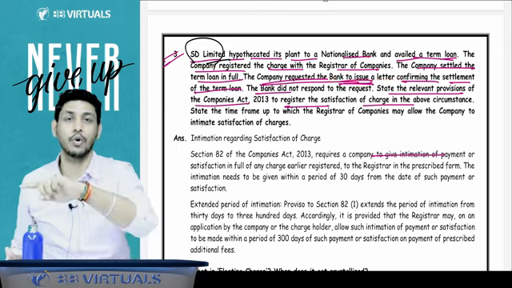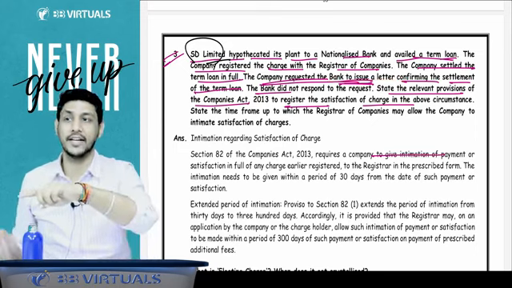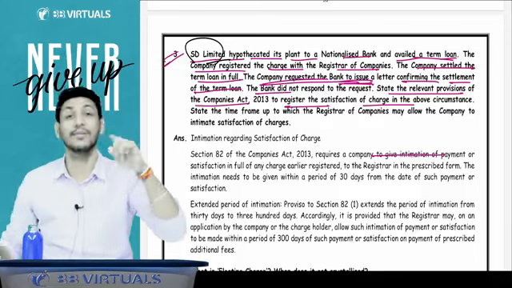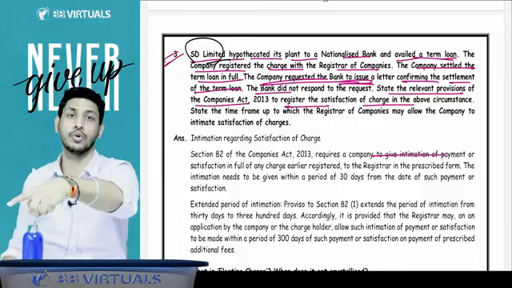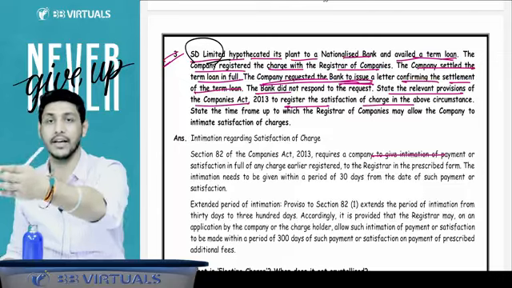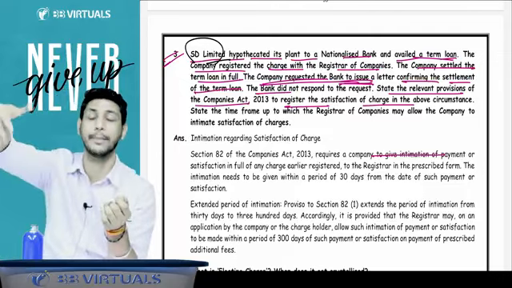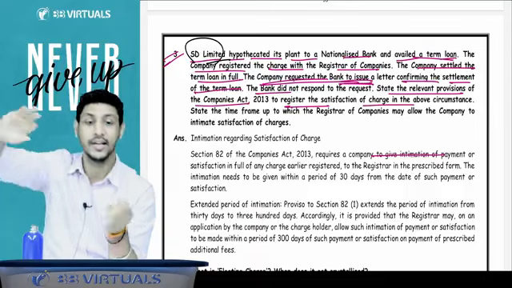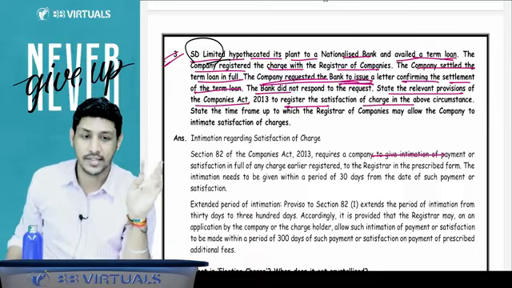ROC did not issue a show cause notice to that bank, and now the bank is not responding. We have read that ROC will issue a show cause notice to the bank, and the bank should respond, whether the bank will be responding or not responding. This is not that case.